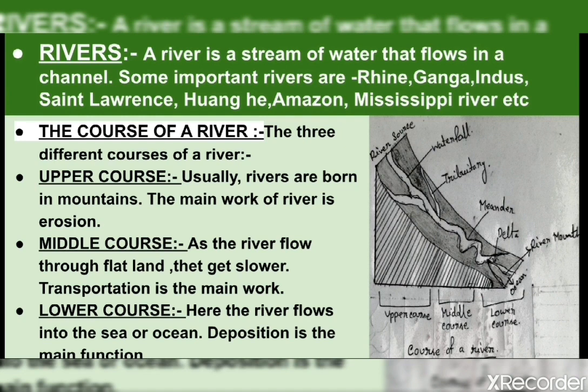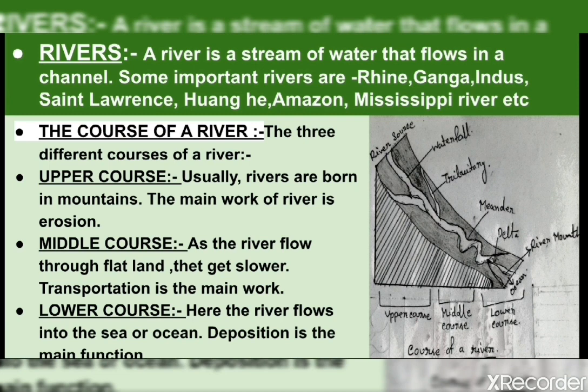So I repeat, in the upper course the river's main work is erosion, but in the middle course the river's main work is transportation rather than erosion or deposition. The landforms produced here are alluvial cone or fan, the wide V-shaped valley, and oxbow lake.